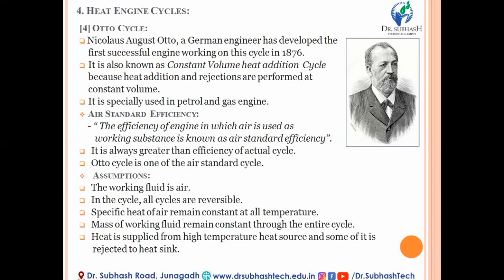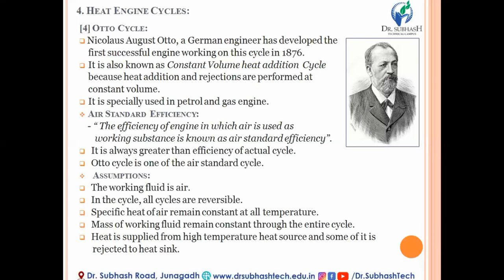Basically, this cycle was invented by the German engineer Nicholas August Otto, and based on his contribution for such an invention, the entire cycle is known as the Otto cycle. He found this Otto cycle in 1876. It is also known as a constant volume heat addition cycle because when we discuss the PV diagram and the actual working of the Otto cycle, you will see that the heat is added by keeping the volume constant.